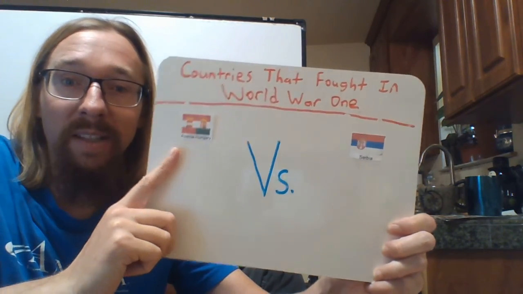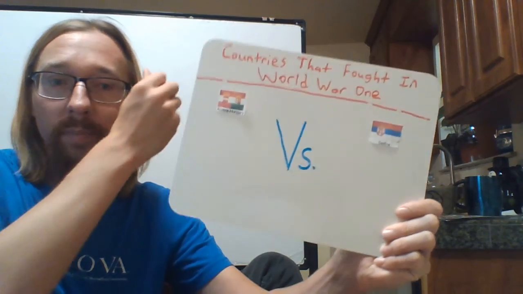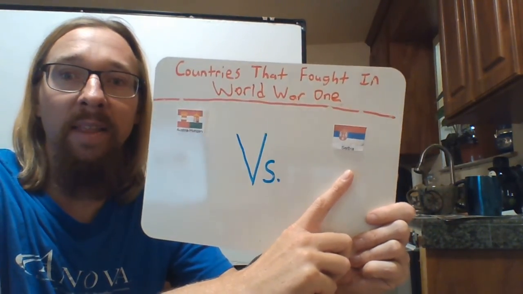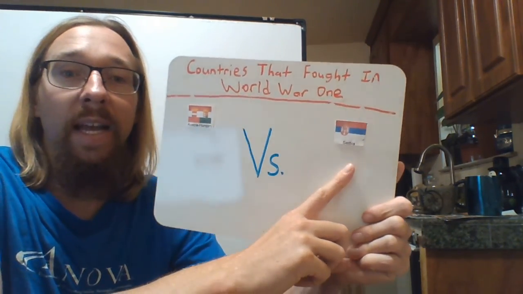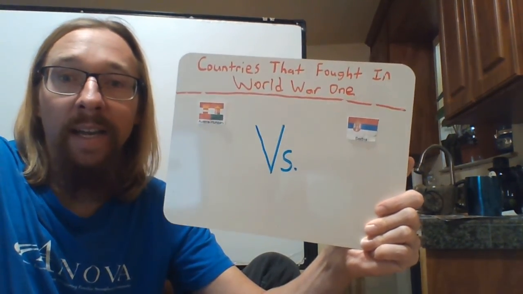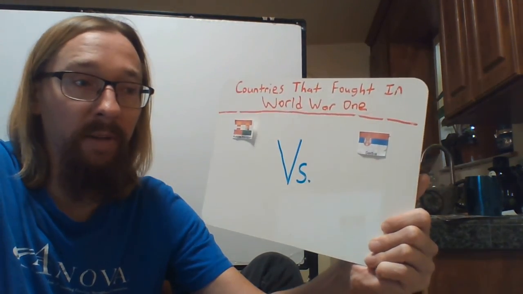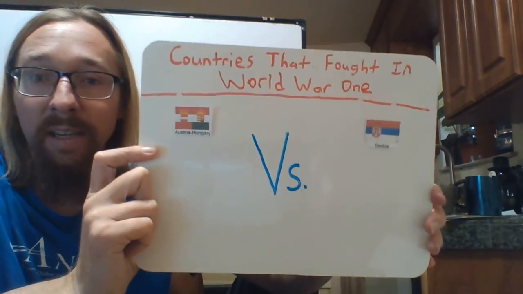Now, this led to Austria-Hungary declaring war on Serbia. Austria-Hungary had heard that Serbia had supplied the gun to Gavrilo Princip, and so that led to Austria-Hungary eventually declaring war on Serbia. And this occurred on July 28, 1914.